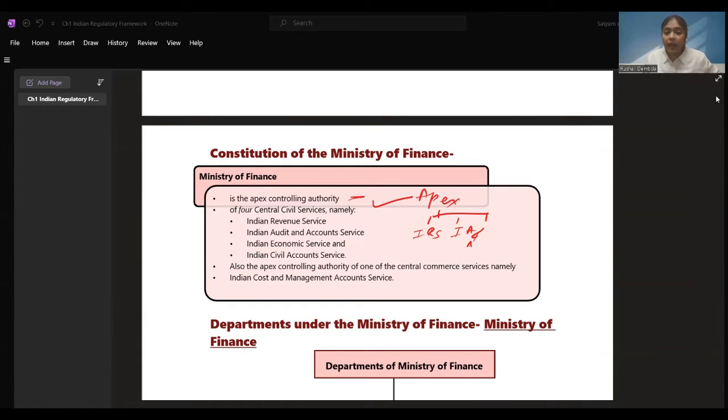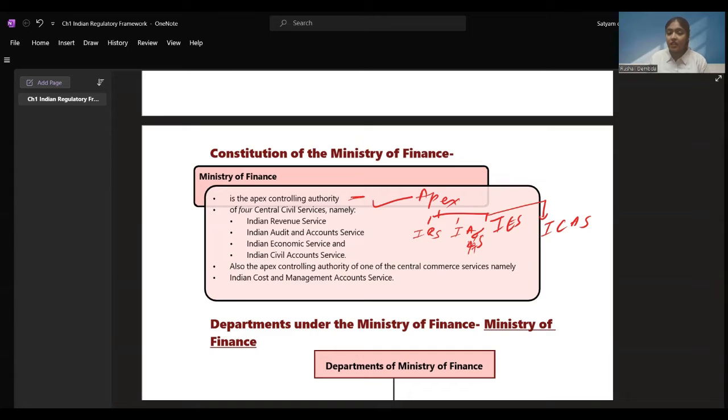Indian Audit and Account Services. Then we have Indian Economic Services. And the last one we have Indian Civil Account Services. These are all the 4 central civil services which are controlled by the Ministry of Finance.